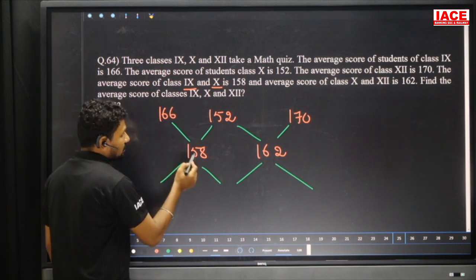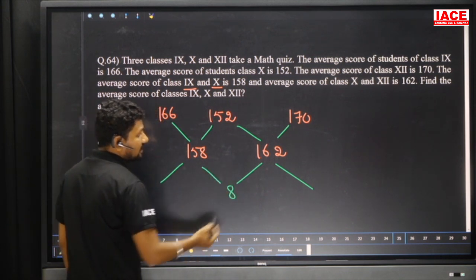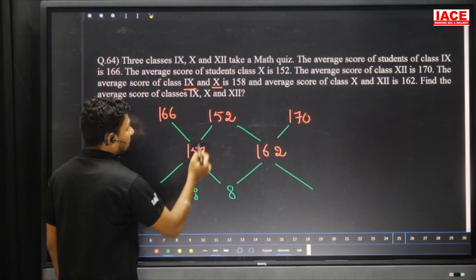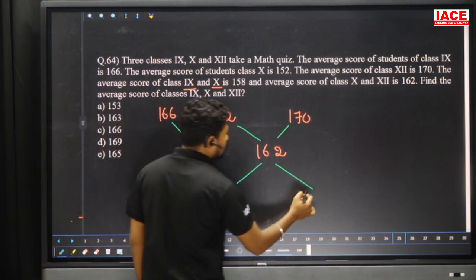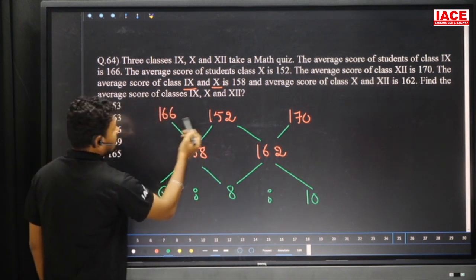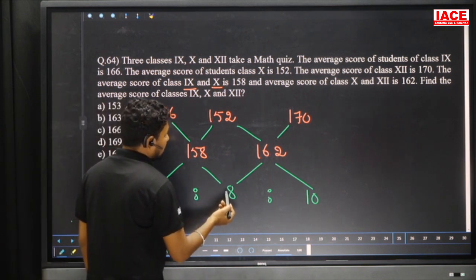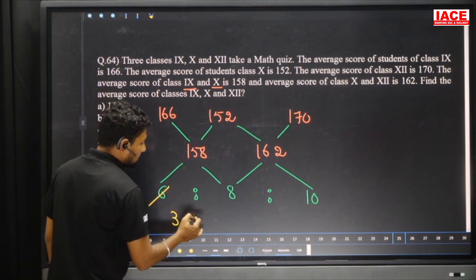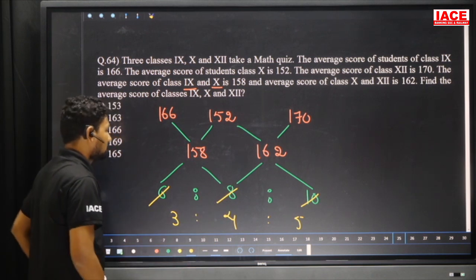Look at 166 to 158, the difference is 8. 158 to 170 also the difference is 8. And look at 158 to 152, the difference is 6. And 152 to 162 the difference is 10. Then 6 is to 8 is to 10. This is the 9th class, this is the 10th class, this is the 12th class. 9th class 6 persons, 10th class 8 persons and 12th class 10 persons. Cancel with 2, it is 3, 4 and 5. Finally 3 members, 4 members, 5 members.